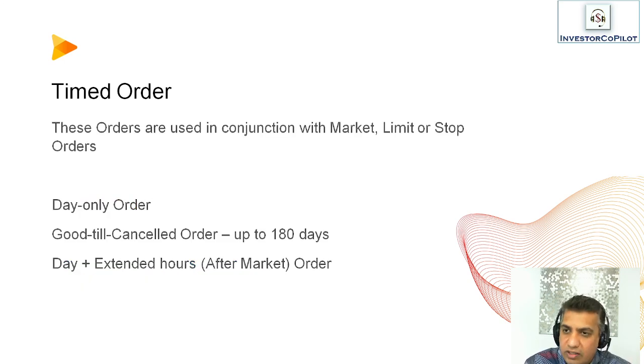Now let's look at timed orders. The time of an order is important and it has to be used in conjunction with either a market order, a limit order or a stop order. A day only timed order is good for a full day of trading. A good till cancelled order, which is a GTC order, is generally good up to 180 days or until you cancel that order. And a day plus extended hours order, which is an aftermarket execution of order, is good for aftermarket hours as well. Timed orders are a little complex and we will look at more examples of timed orders later on when we look at order types and order placement.